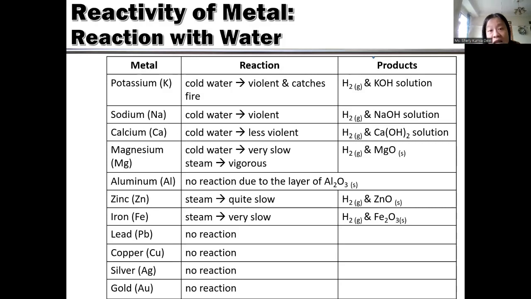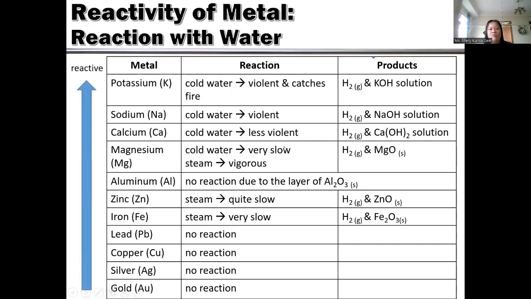Cold water is enough to make it react. Okay, the strongest metal is potassium, the most reactive one. This potassium will react with cold water to produce potassium hydroxide and hydrogen gas. You can also check it by using the glowing splint. It will produce a pop sound.